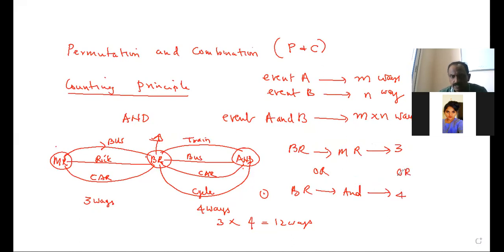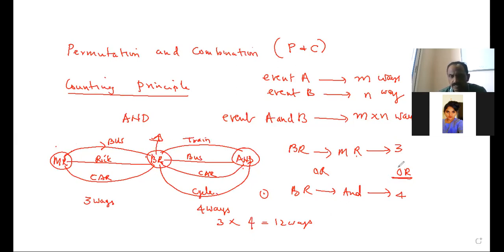So how many ways can he travel Borivali to Mira Road or Borivali to Andheri? 7. Either he can go 1, 2, 3 ways to Mira Road, or he can go 4 ways to Andheri.